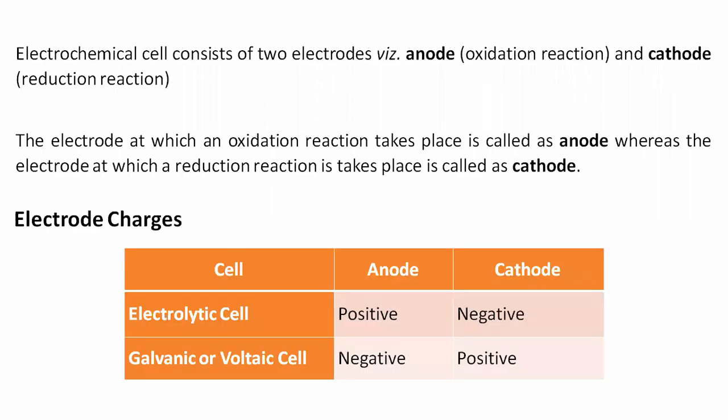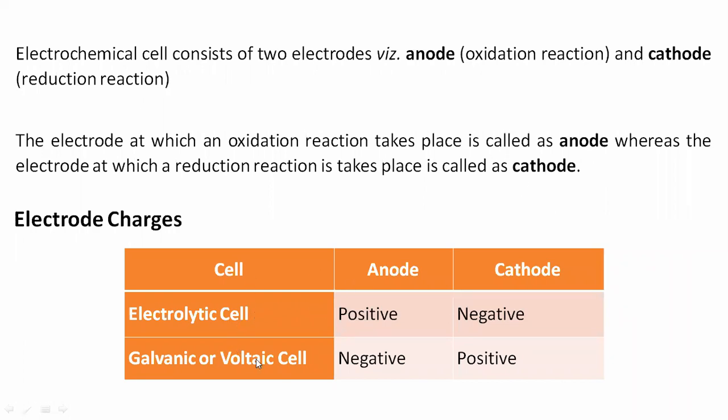So what does an electrochemical cell actually contain? An electrochemical cell contains two electrodes. What are those? Anode and cathode. Anode is an electrode on which the oxidation reaction takes place, and cathode is an electrode on which the reduction reaction takes place. So the electrode at which oxidation takes place is known as the anode, and the one on which reduction happens is known as the cathode.